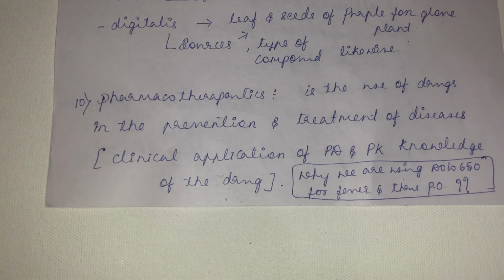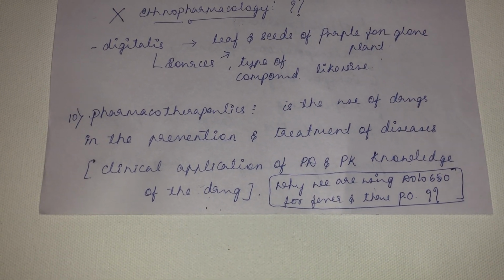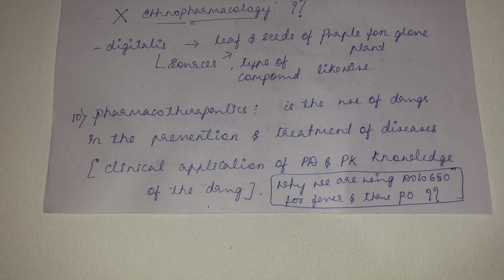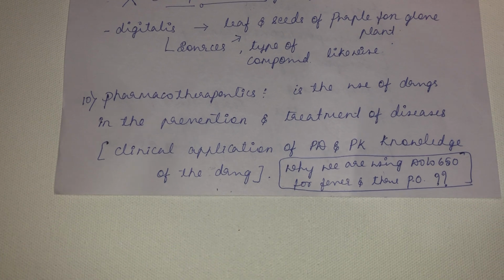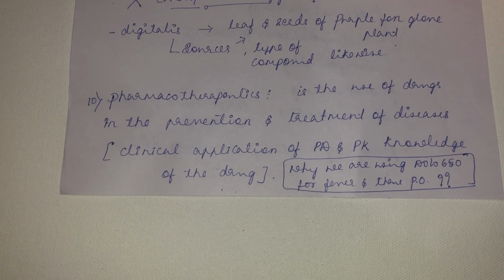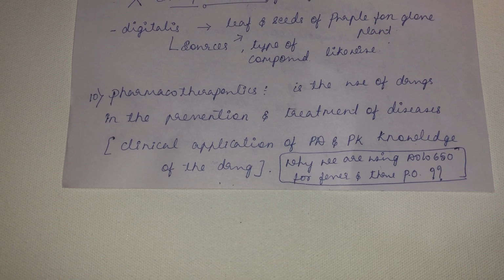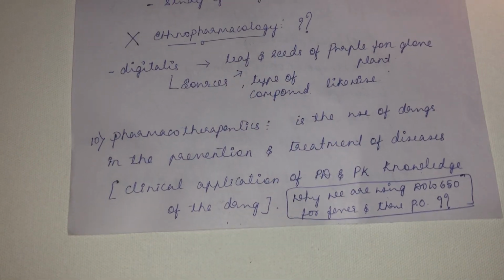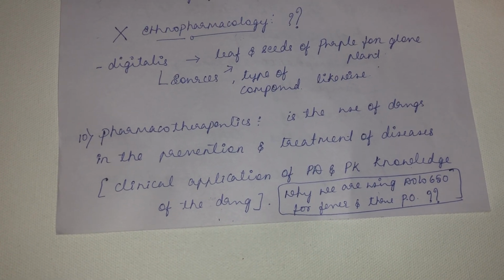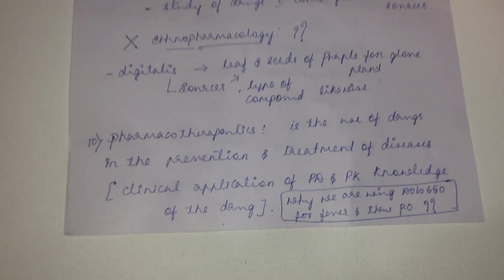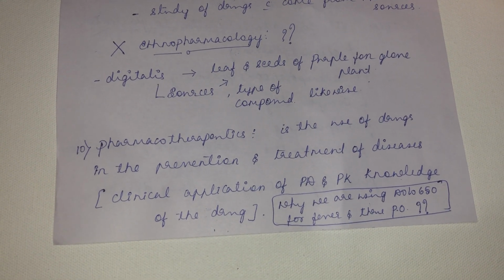The next term is pharmacotherapeutics. Pharmacotherapeutics is the usage of drugs in the prevention and treatment of diseases. Or in other words, it is the clinical application of the pharmacodynamic and pharmacokinetic knowledge of the drug. So what is this application of pharmacodynamic and pharmacokinetic knowledge? Now we can ask the question: why do we use Dolo 650 only in alleviating fever, and that too through the oral route? Who told you? Why not use Dolo 650 as an injection?